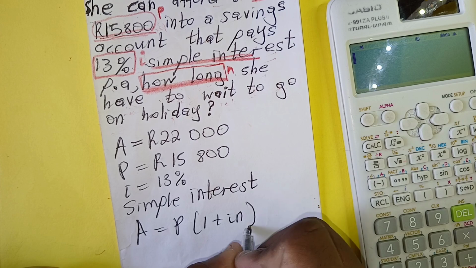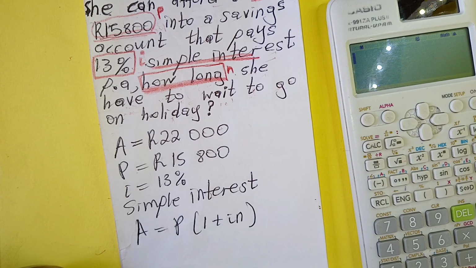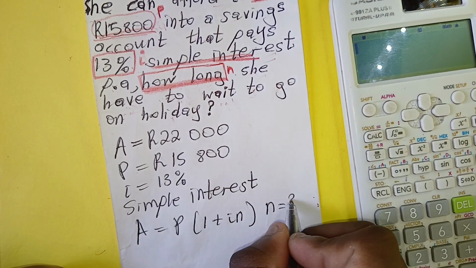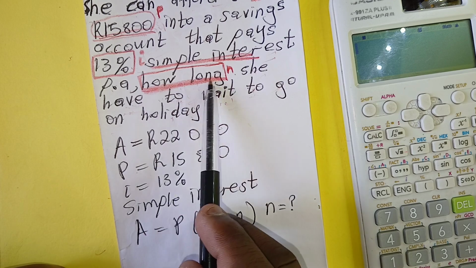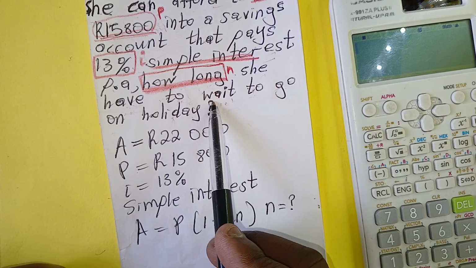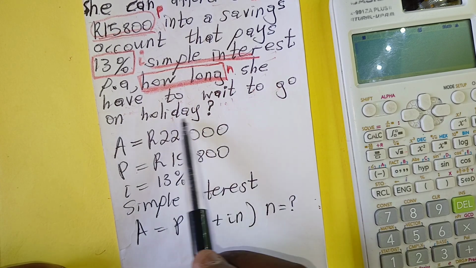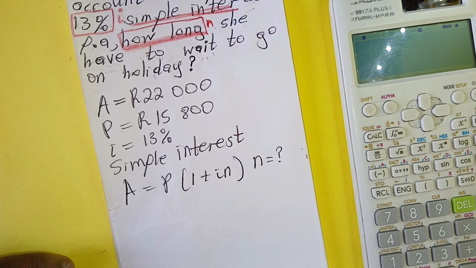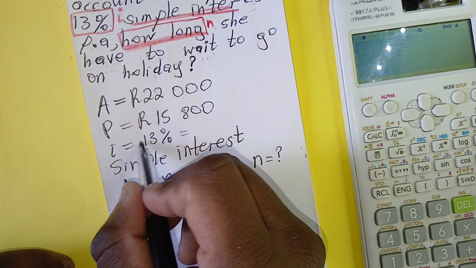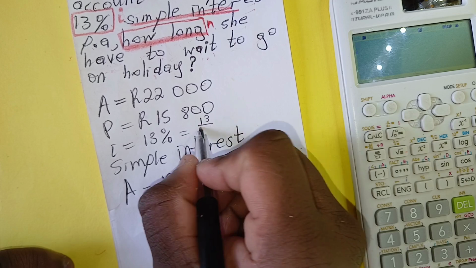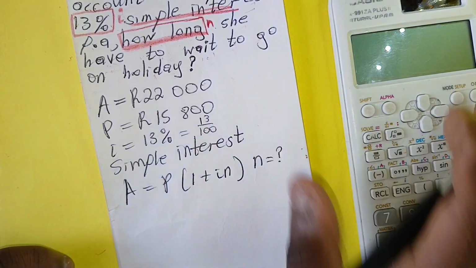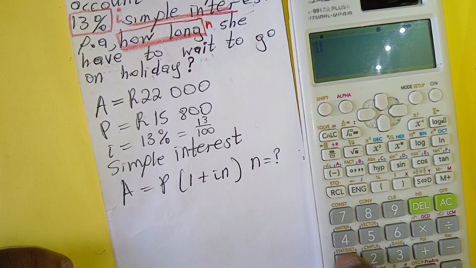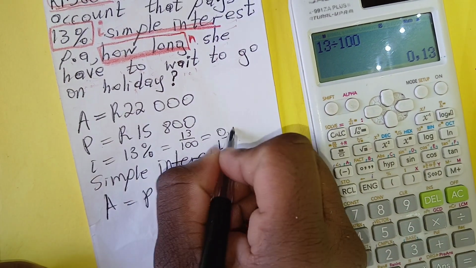When they talk about simple interest, you know the equation to use is A = P(1 + in). And they want us to solve for n, because they ask how long she has to wait to go on holiday. Before substituting, make sure that your small i has been converted: 13 divided by 100, which is 0.13.